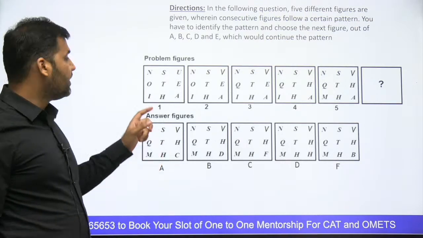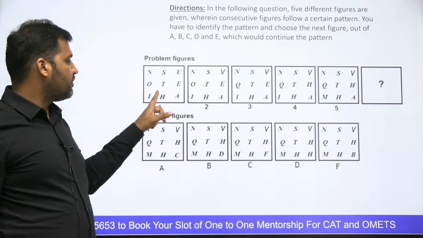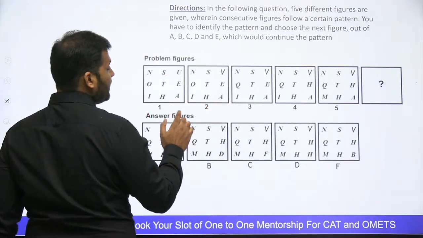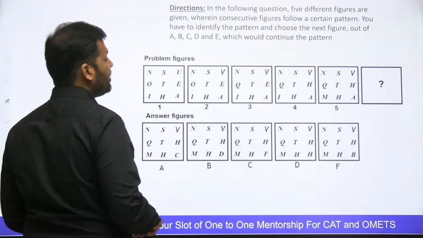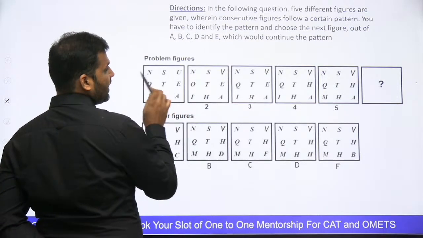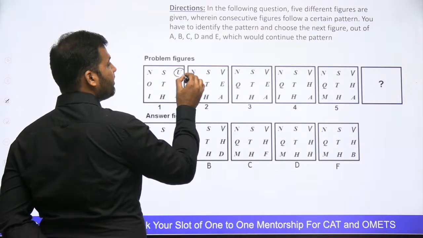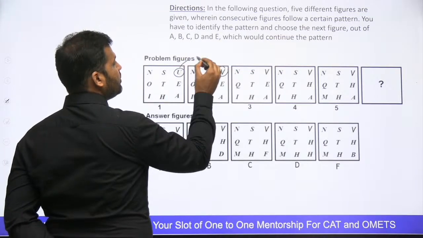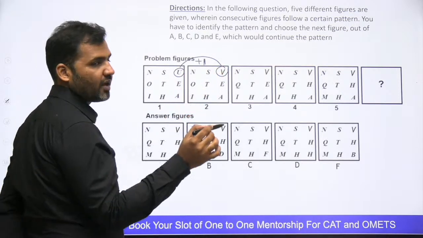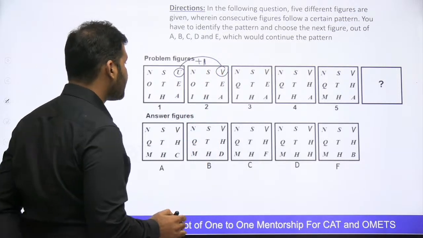Observe carefully what is the change that is happening when I move from picture 1 to picture 2. Picture 1 से picture 2 में जाने पे you can clearly see that the O, T, E, I, H, A, M, S everything is same. U has been replaced by V. So U alphabet has been increased by 1, add करके next letter आपने लिखा.